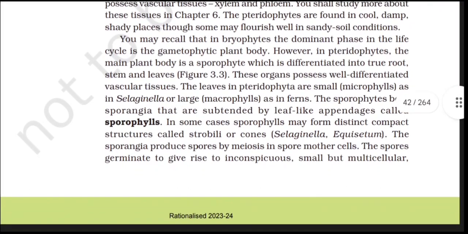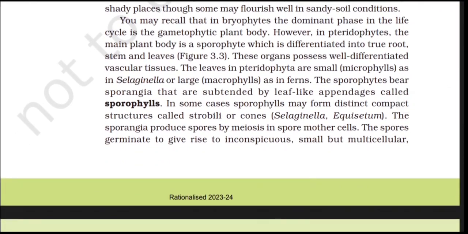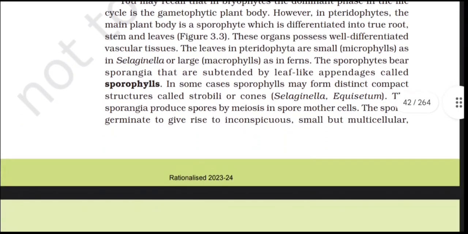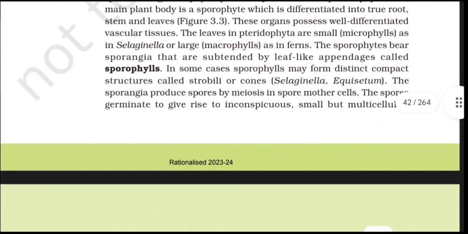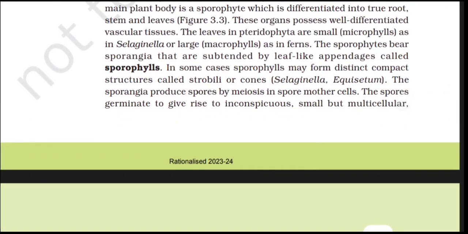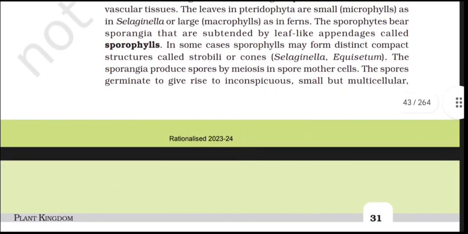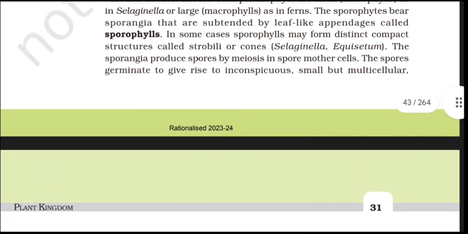The leaves in pteridophytes are small, that is microphylls, as in Selaginella, or large, macrophylls, as in ferns. The sporophytes bear sporangia that are subtended by leaf-like appendages called sporophylls. In some cases, sporophylls may form distinct compact structures called strobili or cones, as in Selaginella and Equisetum. These sporangia produce spores by meiosis in spore mother cells.